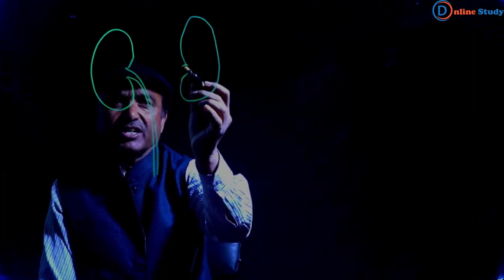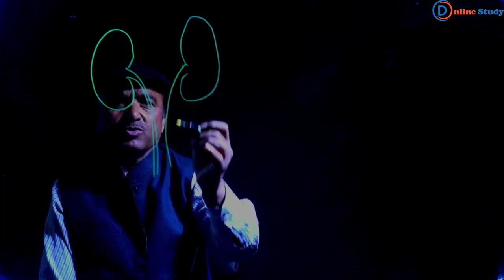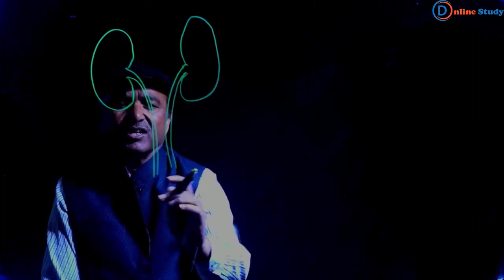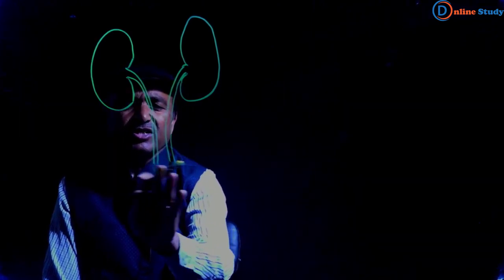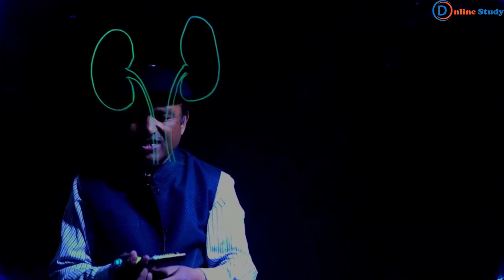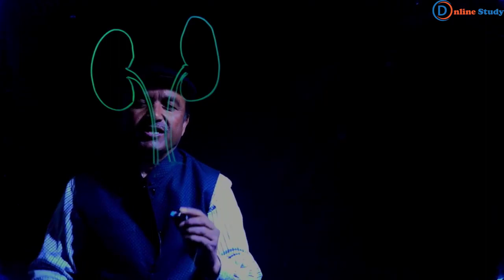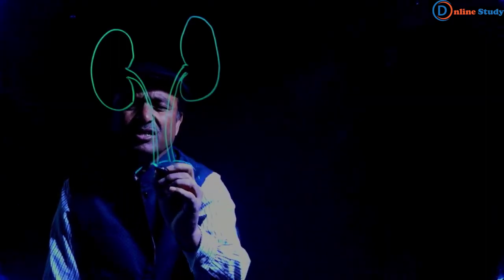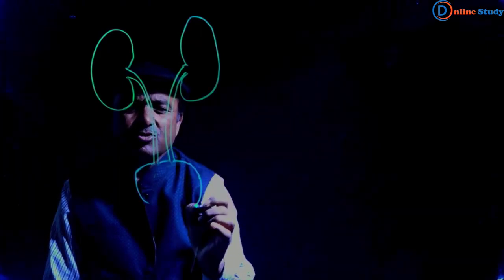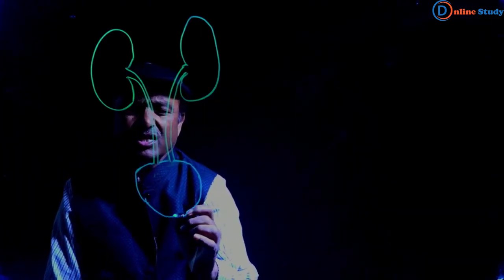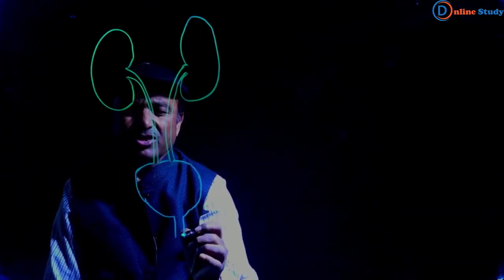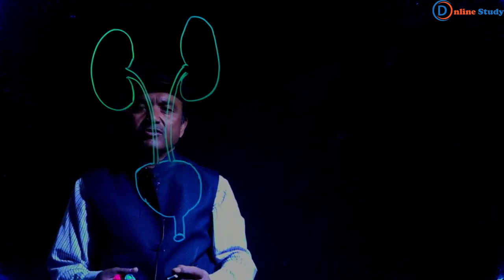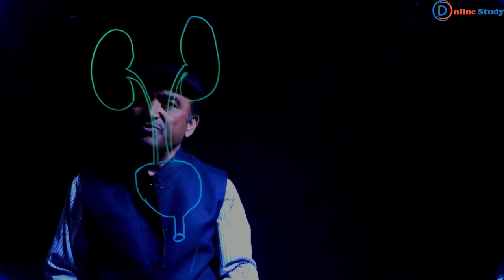This one is another kidney, and this one is another ureter. These join the urinary bladder. And here is the urethra. So this is the simplified diagram.